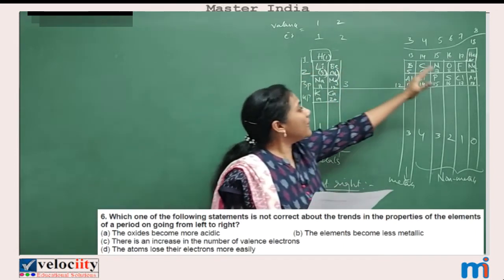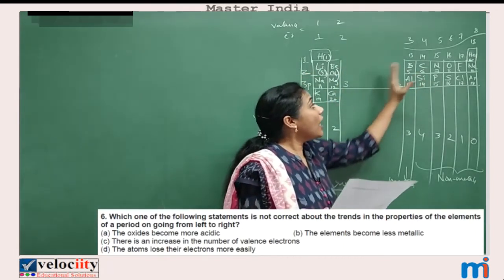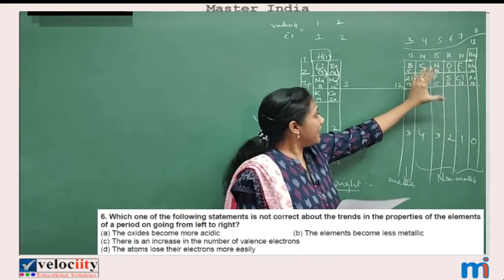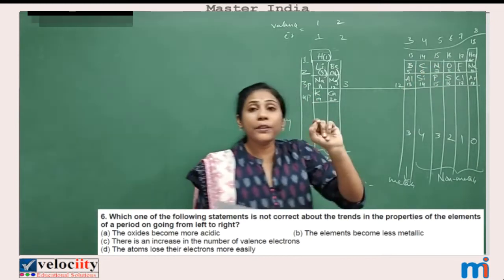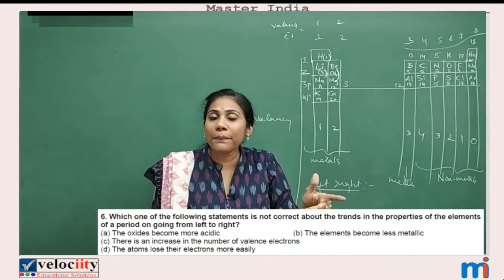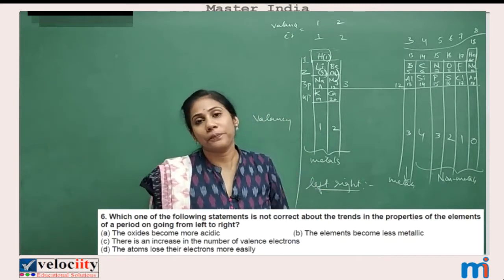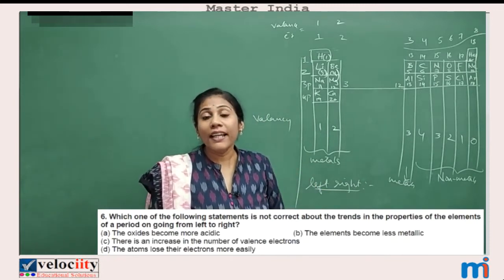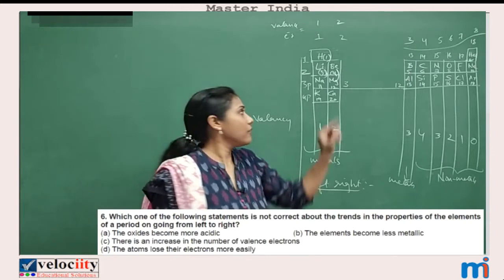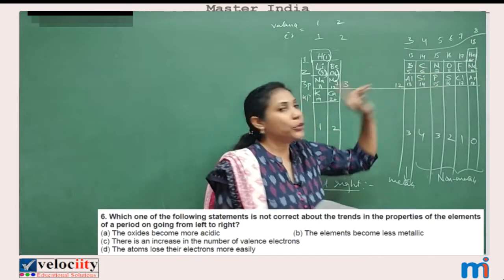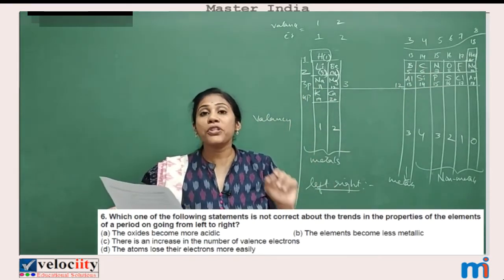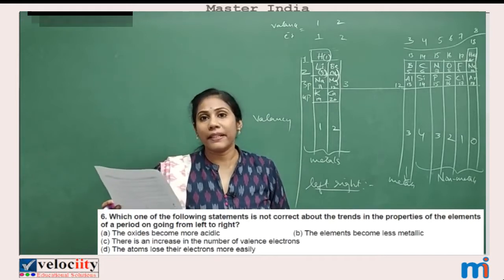As you go from left to right, non-metallic nature increases. Non-metals do not have the ability to lose electrons; they have the ability to gain electrons. So the ability to lose electrons decreases from left to right, and definitely option D is the wrong statement.